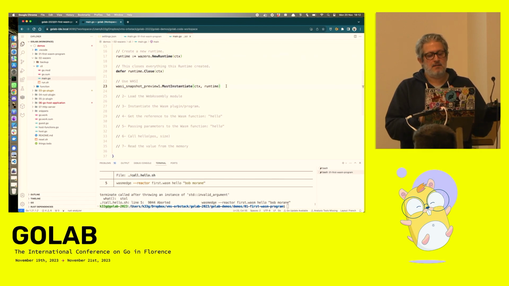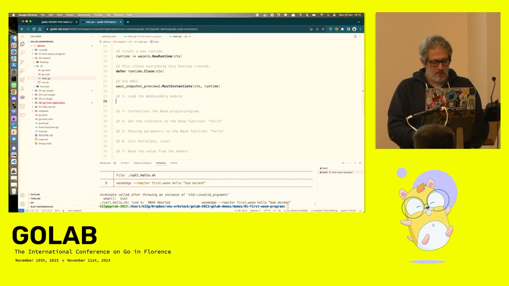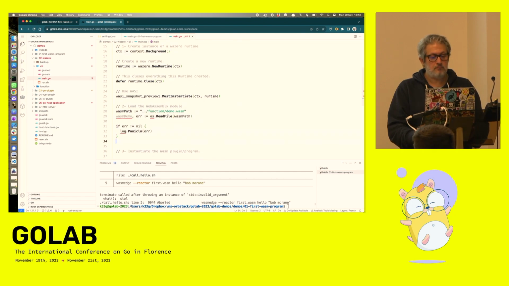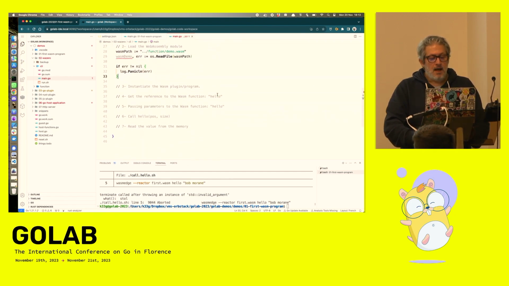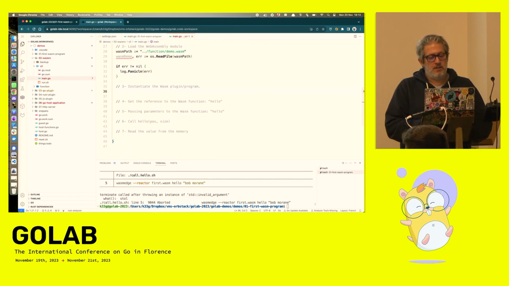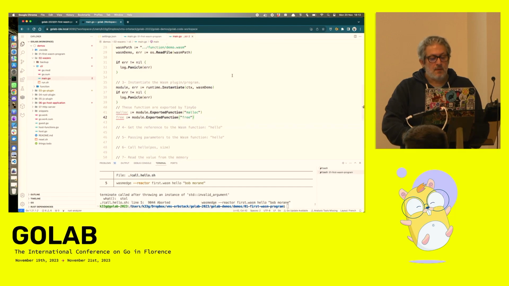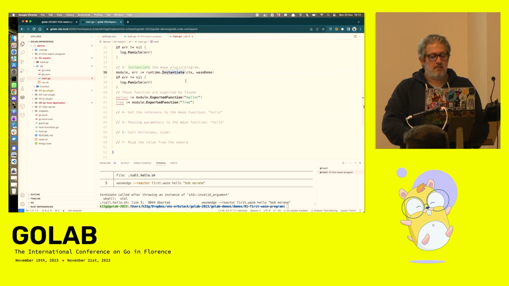I explained that I will use a runtime compliant with the WASI specification. Then I will load my WebAssembly module. When the file is loaded, I can instantiate the Wasm program or the Wasm module with the instantiate method.